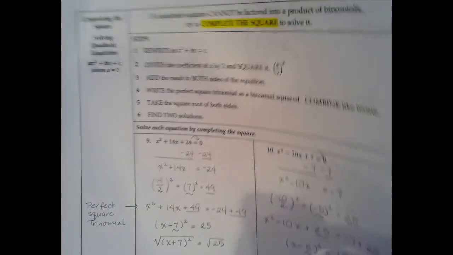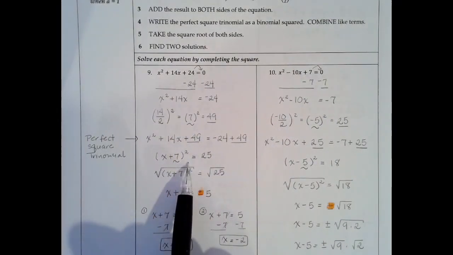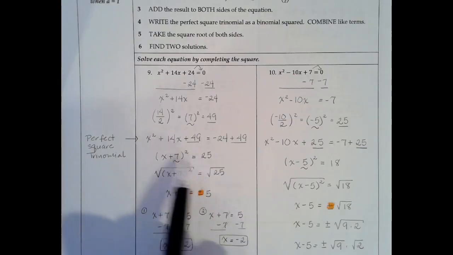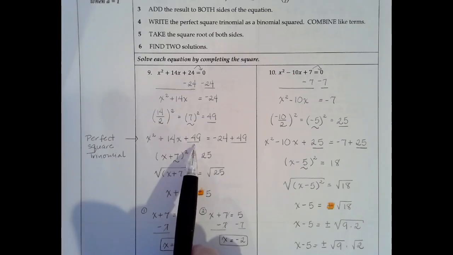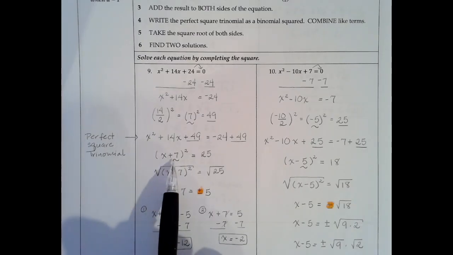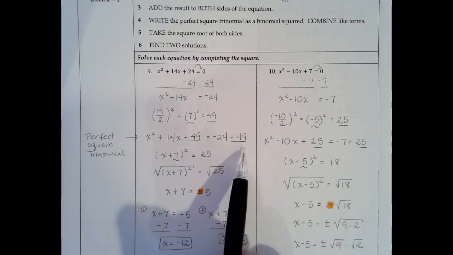So the next step is to go ahead and factor the left side. On the right side, we're going to combine like terms. So again, looking for two numbers with the same sign that multiply to get 49, and when we add them, we get 14. They're both going to be positive because this sign is positive. We'll get x plus 7 times x plus 7, or simply x plus 7 squared, and negative 24 plus 49